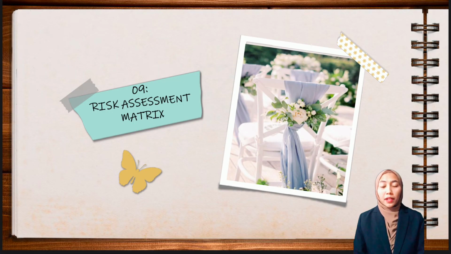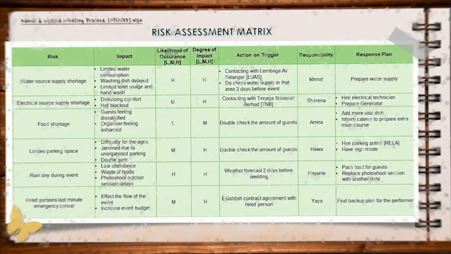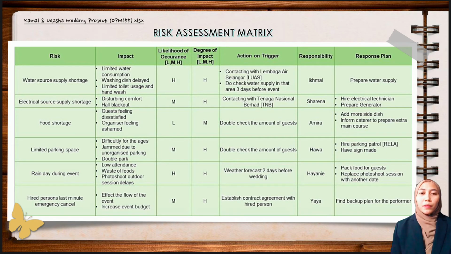Next, I will explain about the risk assessment matrix. The risk assessment matrix is a tool for assessing and managing risks, which includes potential risks, the potential impact, likelihood of occurrence, and the response plan. The risk assessment matrix also refers to the risk register. Next is the risk assessment matrix of the wedding project, which contains 6 risks.